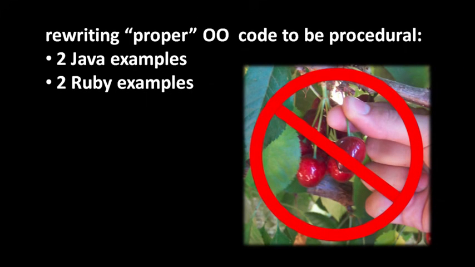Be clear, I did not cherry pick these examples at all. I just basically took the first examples I found on YouTube or Vimeo of some speaker giving a talk explaining how object-oriented design is supposed to work and how it's going to make your code better. These are literally the very first code examples I came across when I started looking for them. So if you think the examples are unfair, do send in suggestions.